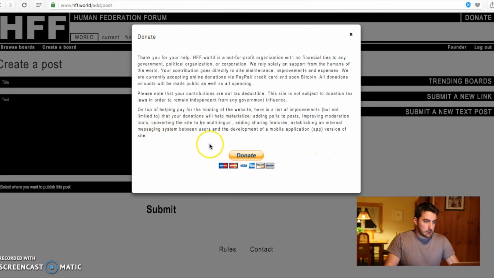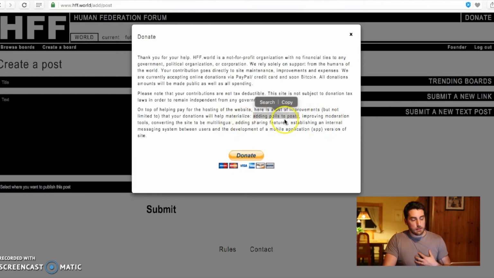I want to bring your attention to the last part here, where I suggest the functions we want to add first. So adding polls to the post, I think that's very important. I just mentioned the trending page. Improving the moderation tools, because right now as I created a board I become the moderator, but more functions need to be added to how I can control the posts and comments as a moderator. And also we should be able to add other moderators. Right now if you create the board, you're the sole moderator and there's no way to add another one.